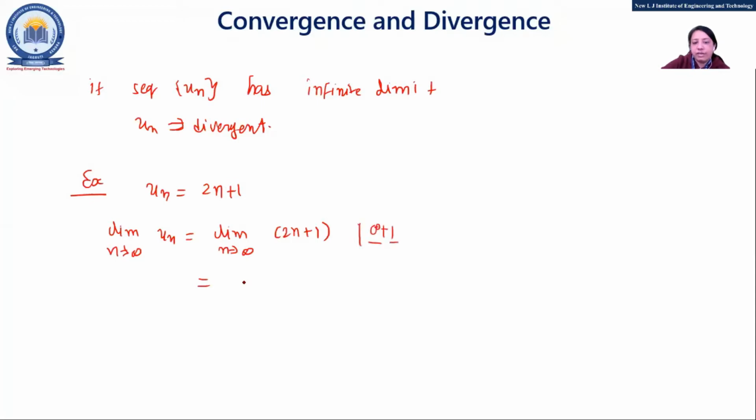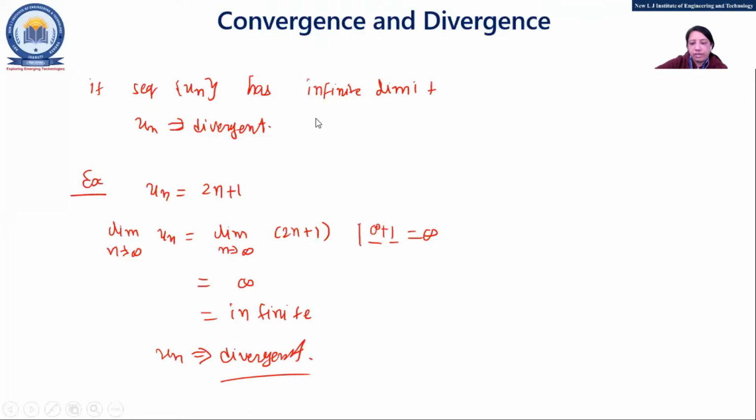Anything added into the infinity will give you the answer infinity. So we can say it's infinite, right? So we can say that un is divergent. Simple example to check whether your sequence is convergent or divergent. Okay. Is there any problem in this? Anyone?